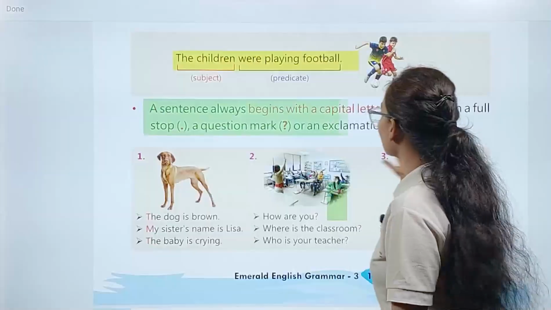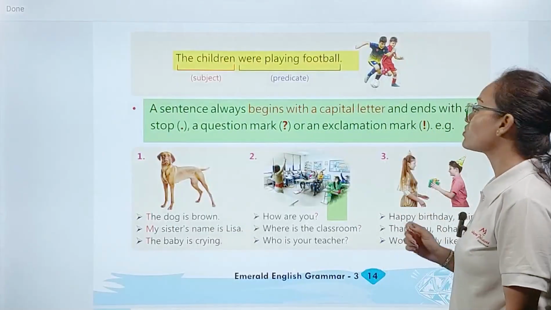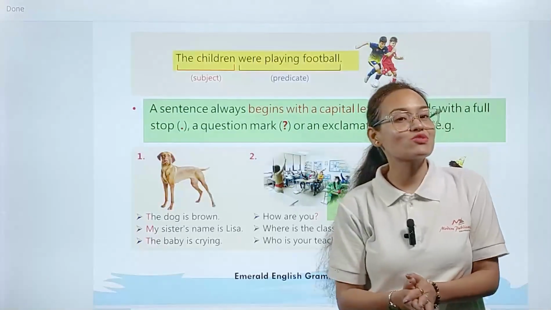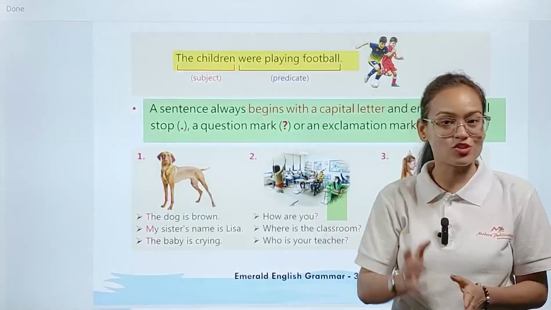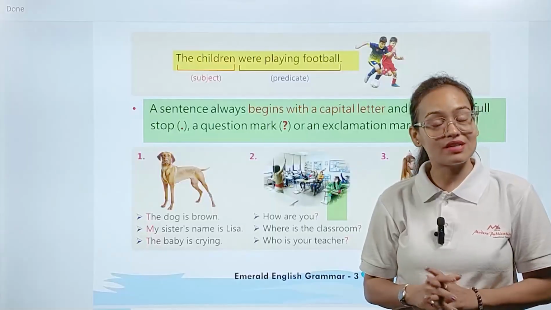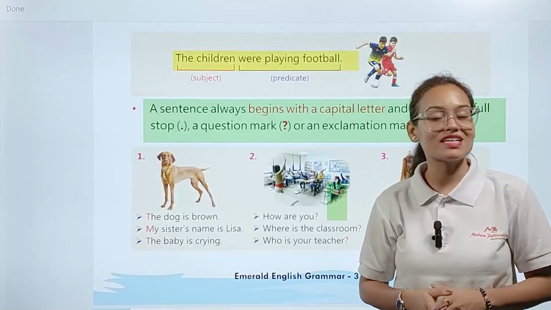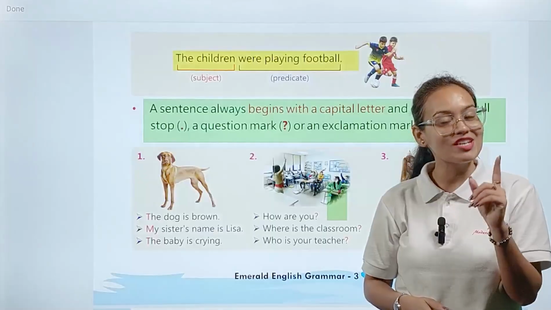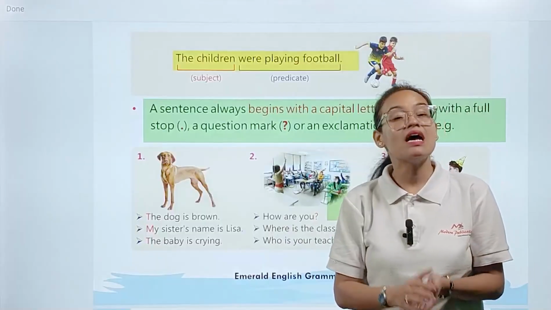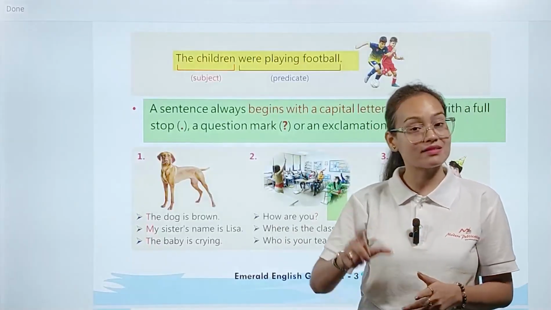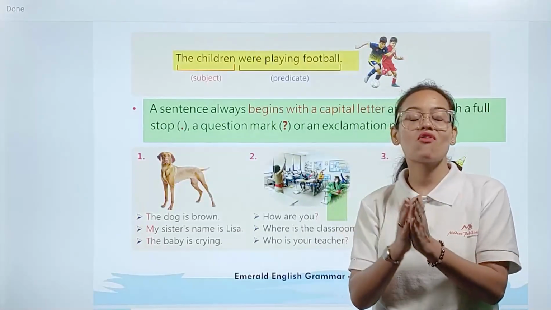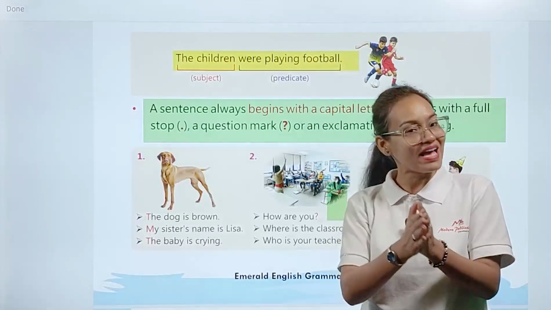A sentence always begins with a capital letter and ends with a full stop, question mark or an exclamation mark. In class 2, you have already studied about punctuation marks like the full stop. And you also know that whenever we write any type of sentence, it is a mandatory rule that we start our sentence with a capital letter. You remember this point? Our sentences always start with a capital letter and have the proper punctuation mark at the end, maybe a full stop, a question mark, or an exclamation mark.